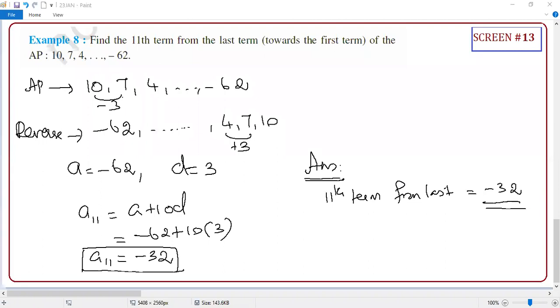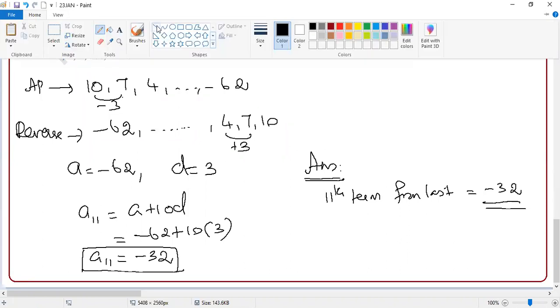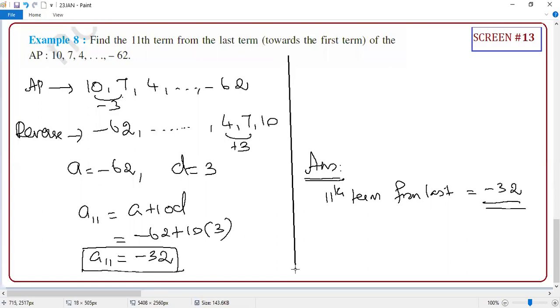Right. Appreciate it. Good. Sir, can we use a different formula for this? I saw a different formula on the internet: L minus (n minus 1) into d. Yeah, you can use that. That's what I'm saying. You can use that formula. But why do you want to use that while learning one more formula? I know how the formula is derived.